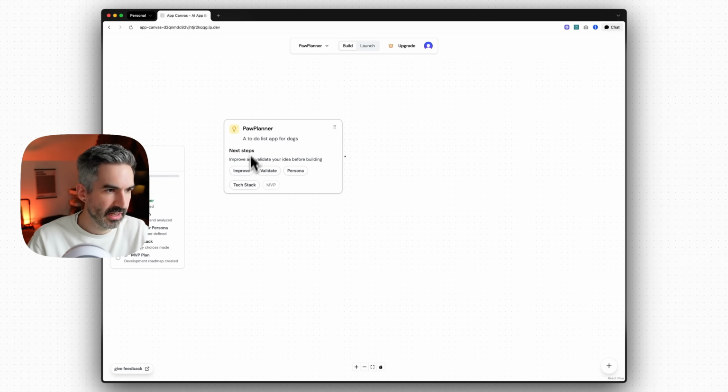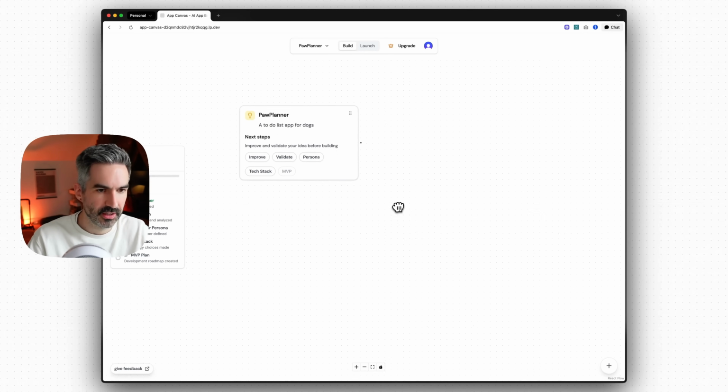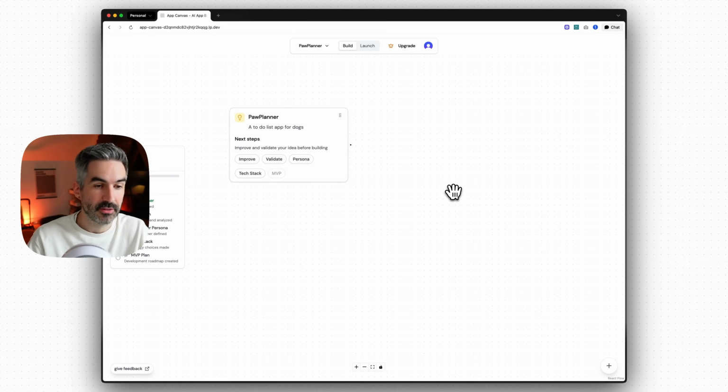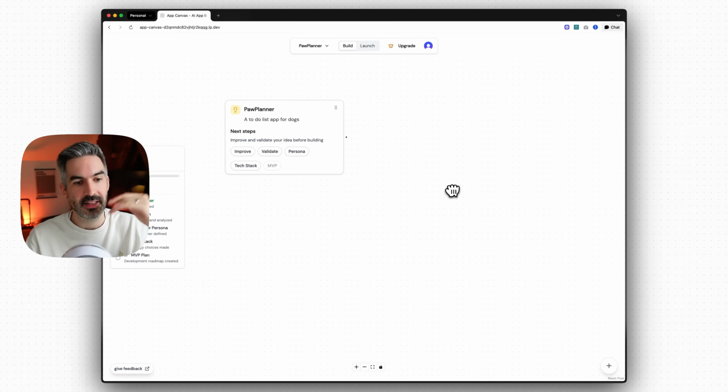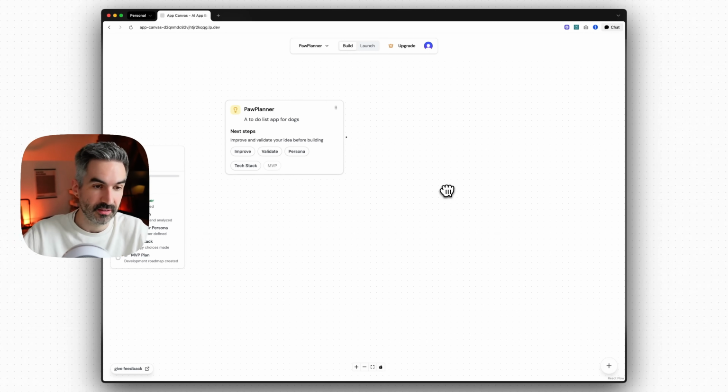So we've got Paw Planner here. This is our idea basically. So we're going to want to do a bunch of things to this. And the reason why I'm showing you App Canvas in relation to the prompt framework is because when we get to this MVP step here, when we generate the MVP plan for our app to actually build it, it's going to then let us generate prompts for each step of building our MVP using this same framework that I've gone through.